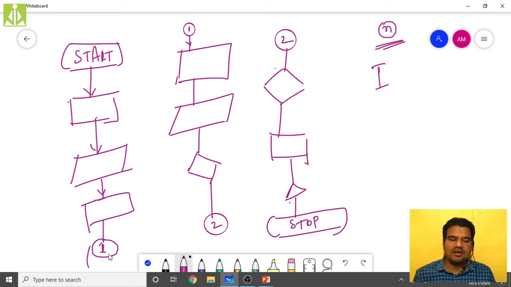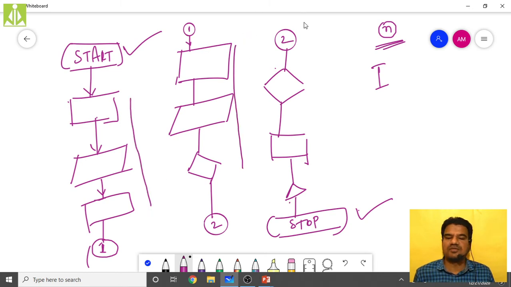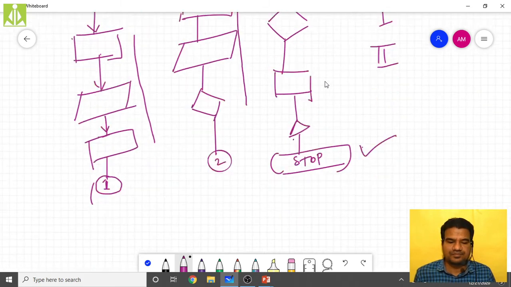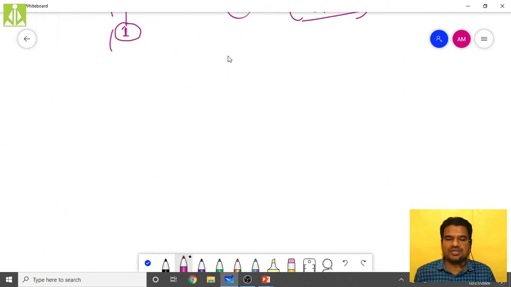So from here we will jump over here, and then from here we will jump to here. Likewise, this is the starting point and this is the stop point of my algorithm, and in between, whatever I have, all these are the intermediary symbols of this flowchart only. So the next case, the second case, where else we use a connector. The first case hopefully you understood, and the second case is very simple to understand.